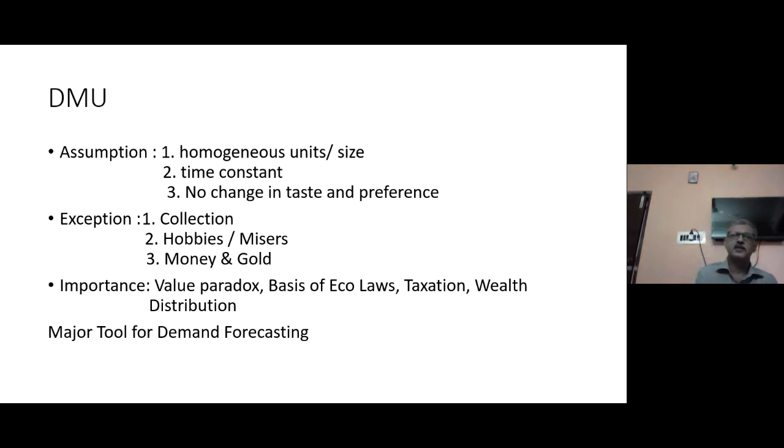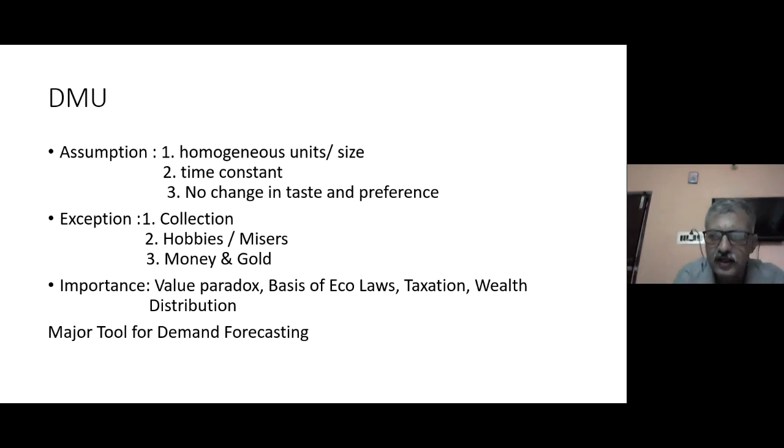What are the other assumptions? Time is constant. That means he considered that all the consumption is happening in a given periodic interval only. So maybe 1 day, 1 week or 1 month. So the entire activity is happening in the set time period only. For example, if you consume one ice cream and immediately, instantly you go for the second one, for sure your marginal utility will decline. But if you consume the second ice cream not at that moment, maybe after 4 hours, maybe after the next hour, then there is every possibility that you may get a better rate of satisfaction. So in this case, the marginal utility is not declining, rather it is increasing.